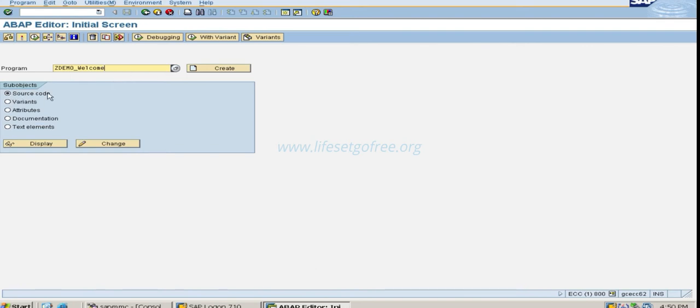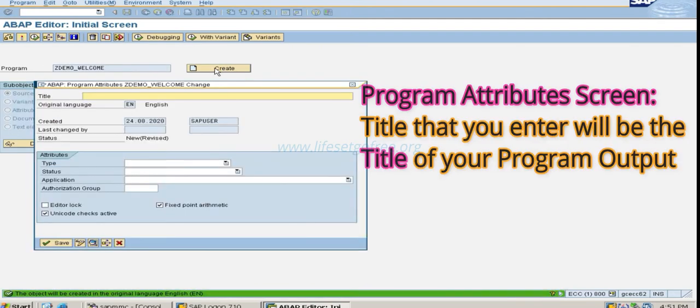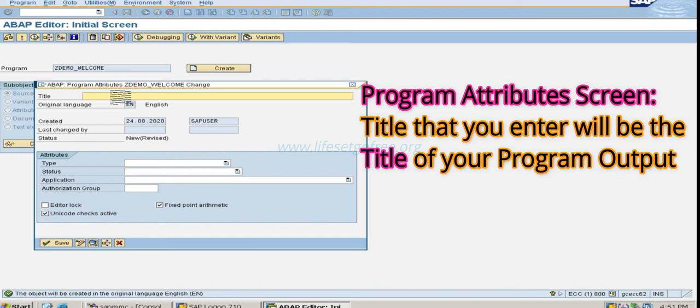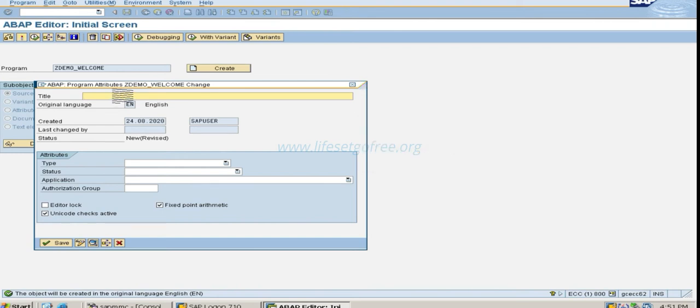And here you have to choose source code. Source code means the code or the program that you are writing. And click on this create icon. Okay, so you will be navigated to the Program attribute screen. The title will be displayed from here to the output screen. So, title of the program. You can write my first ABAP program,